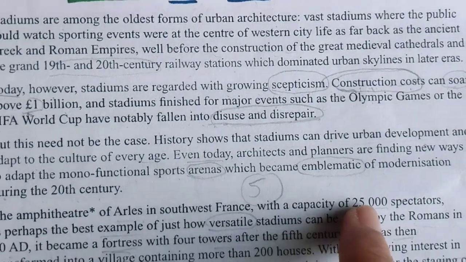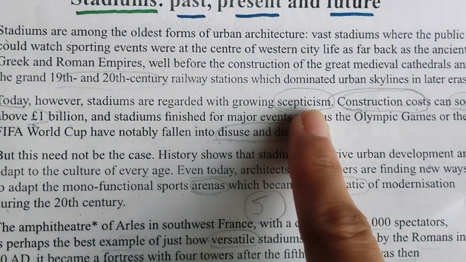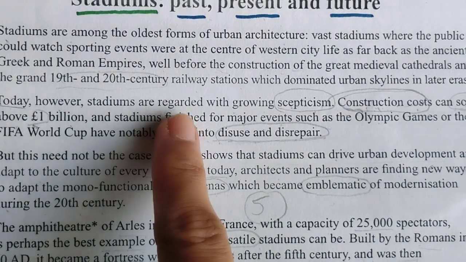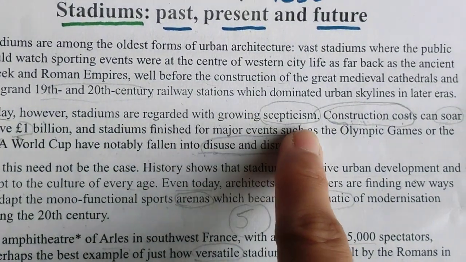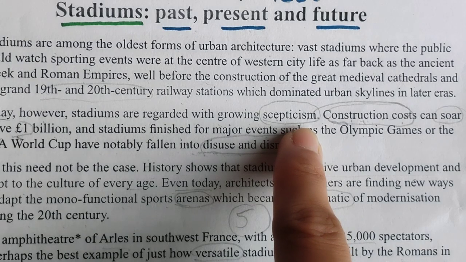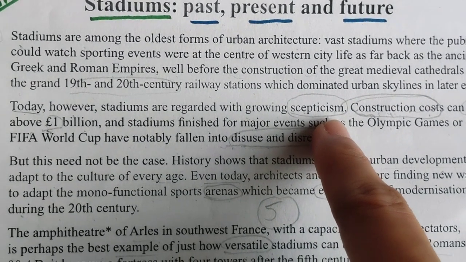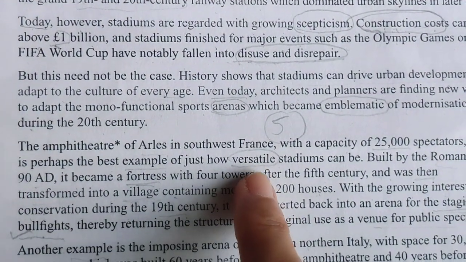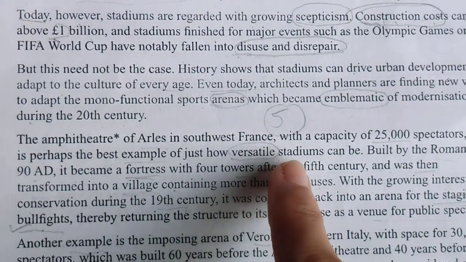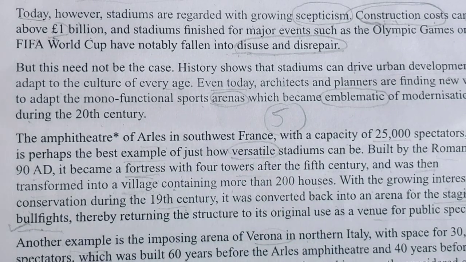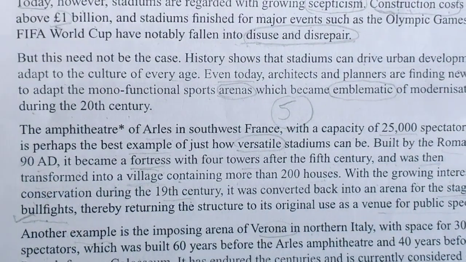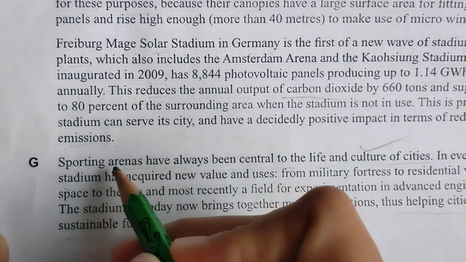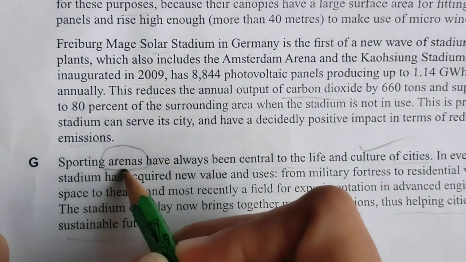So yes, I was talking about the meanings. Skepticism means doubtful. However, stadiums are regarded with growing doubt, whatever the claims they were bringing. And versatile means having a lot of functions, about the stadiums, any school, any building. Okay, so the next and the last word is arenas.